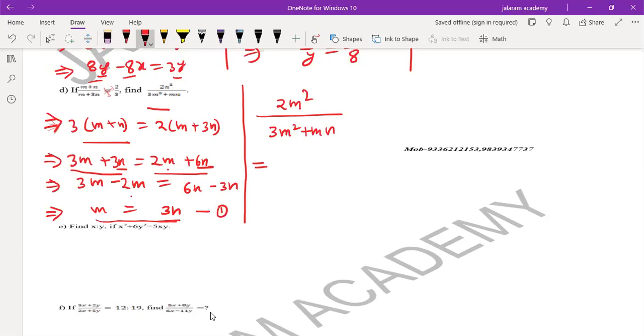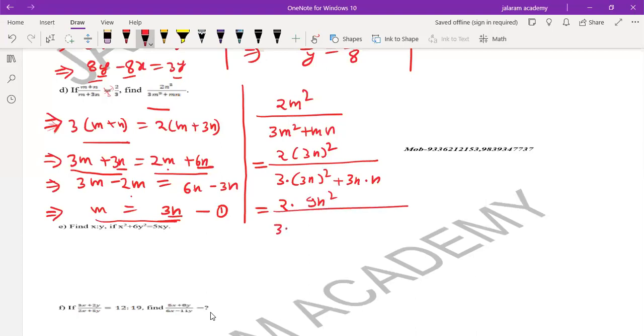If you substitute m equals to 3n, 2 into value of m is 3n whole square over 3 into 3n whole square plus value of m is 3n into n equals to 2 into 9n square over 3 into 9n square plus 3n square.